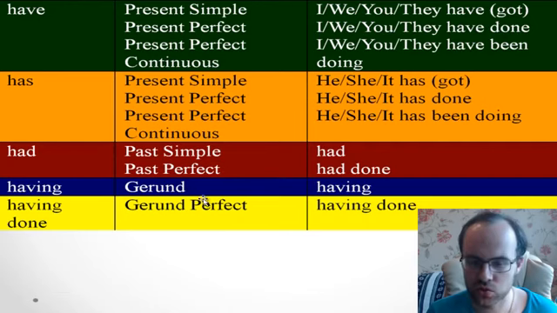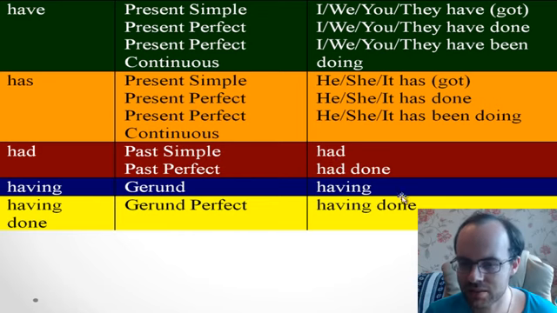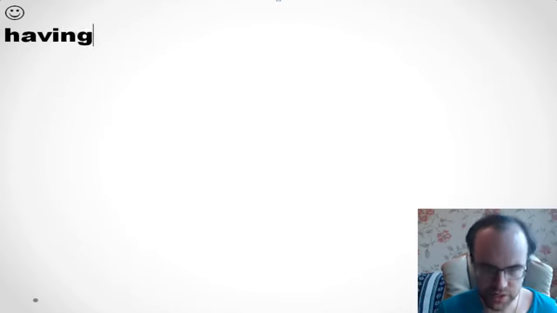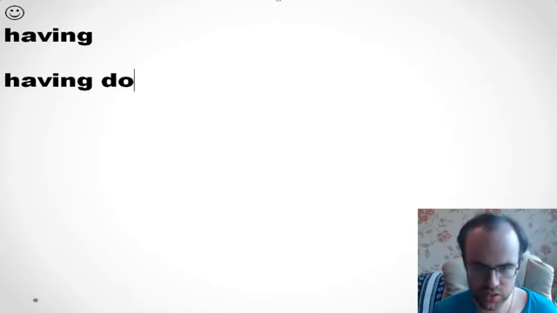And so two more structures, having and having done. It doesn't matter if it's he, she, it, we always say had done, having, and having done. What about having and having done? I think that it's the most difficult thing, but it's also easy to understand.